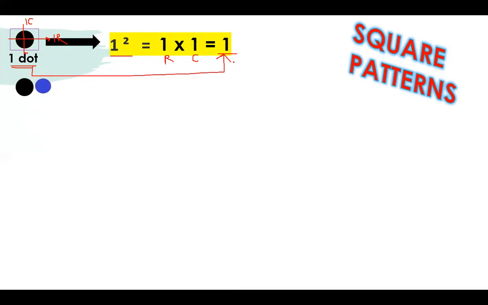Secondly, how many dots do I need to put over here with the 1 dot to make a square? I need to put 3 dots. Let's see what it is representing. There are 1, 2, 3, 4 dots, right? So can we write a square for it?